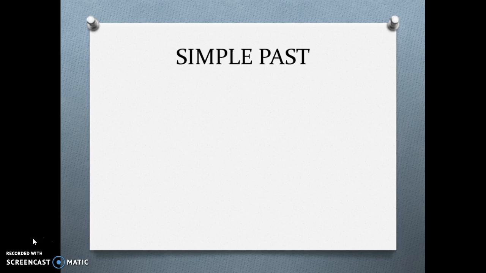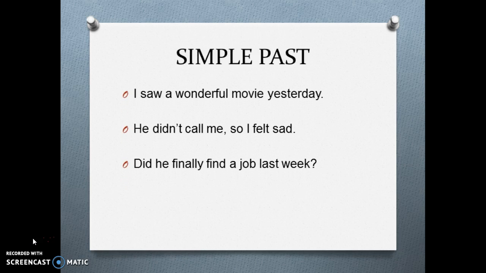We use the simple past to talk about a completed action at a specific time in the past. For example, I saw a wonderful movie yesterday. He didn't call me, so I felt sad. Did he finally find a job last week? In these three cases, we're talking of a completed action at a specific time. Notice that I started and finished that action yesterday.